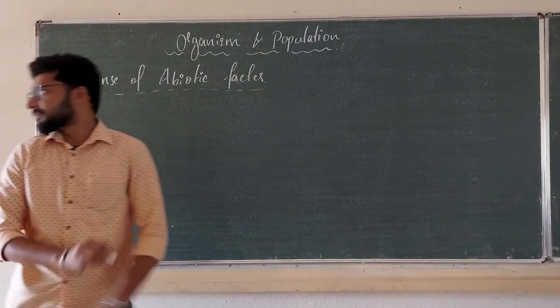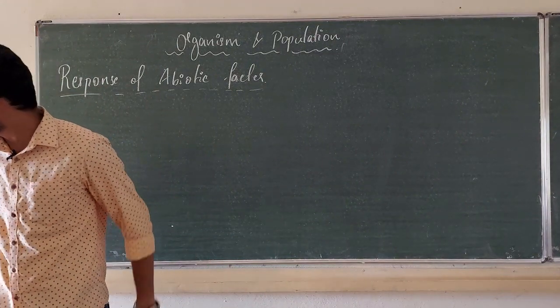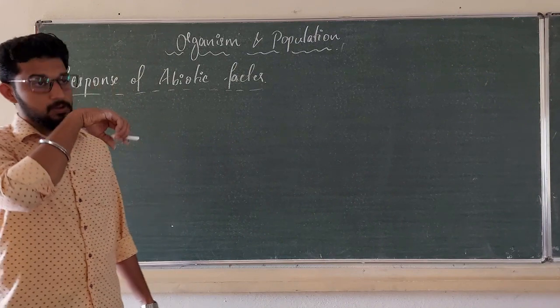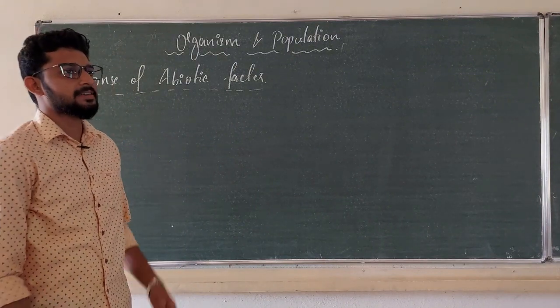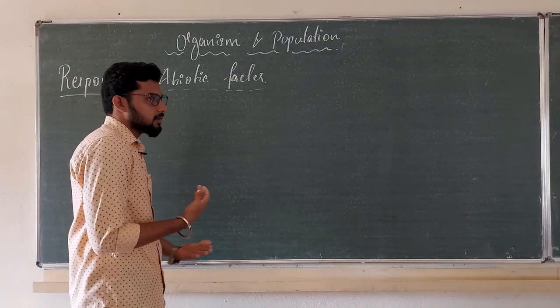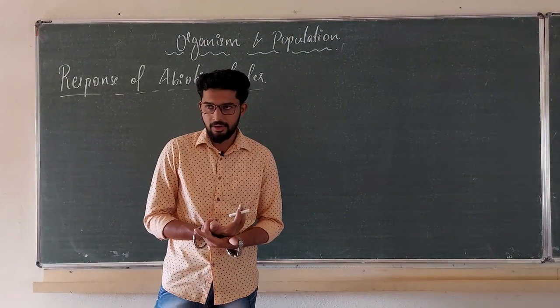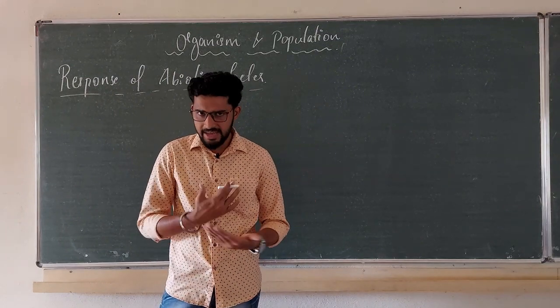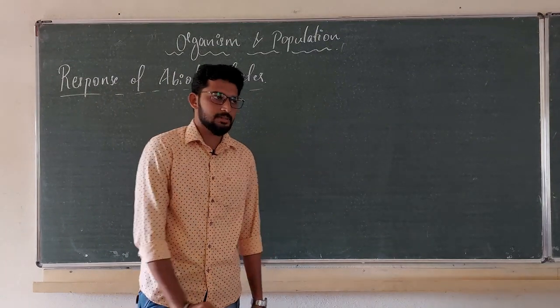In my ecosystem, in my entire ground, I can find four types of response to abiotic factors. According to the changes or fluctuations of abiotic factors you have, I can find four types of response carried out by the organisms.